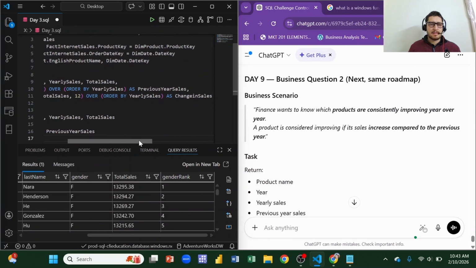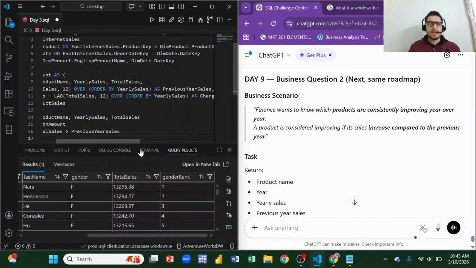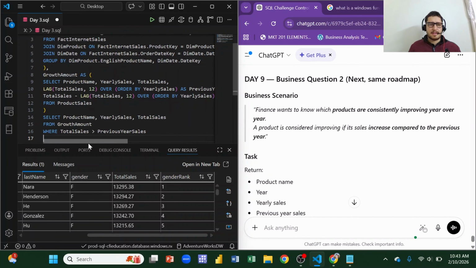Okay, the previous year sales. So what I have done is that I have used the columns from the CTE, and I use the lag formula in the window function, over and order by yearly sales, as previous year sales. And I have also used the 12 here, because whenever you use lag, it will select the immediate value behind the number. So when you order them, it counts like 1, 2, 3 and 4, but it selects the immediate previous value.